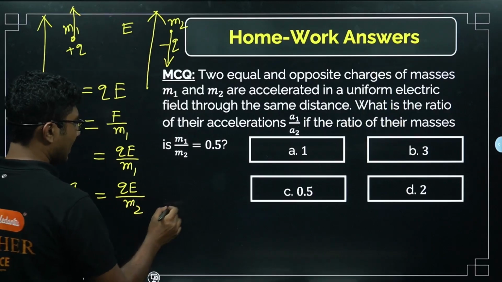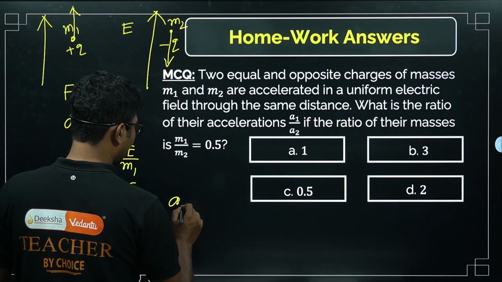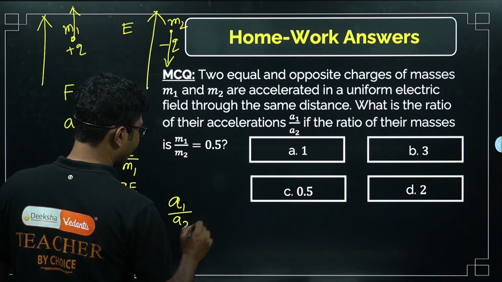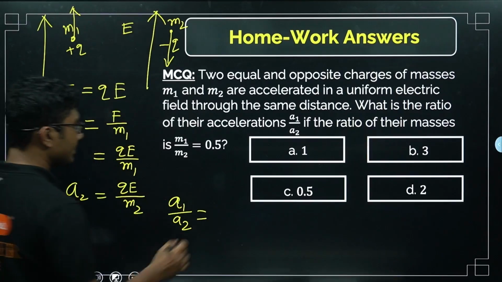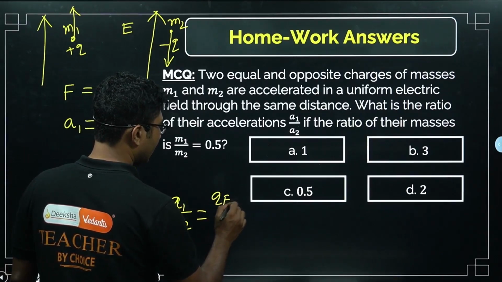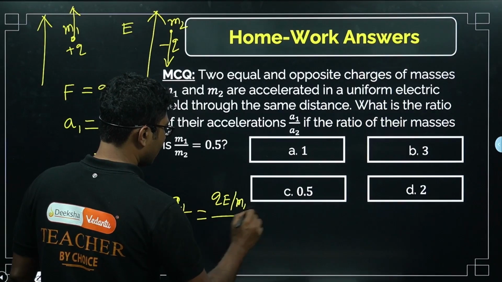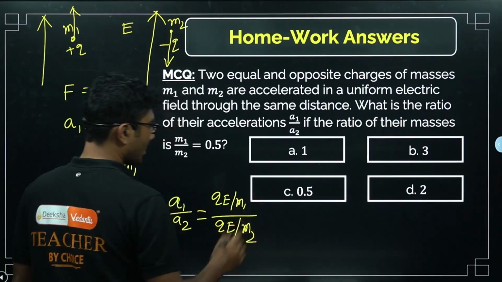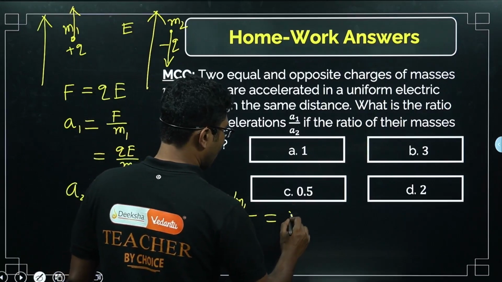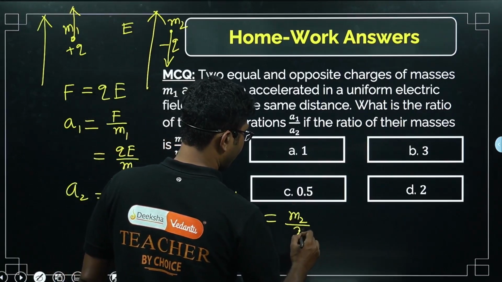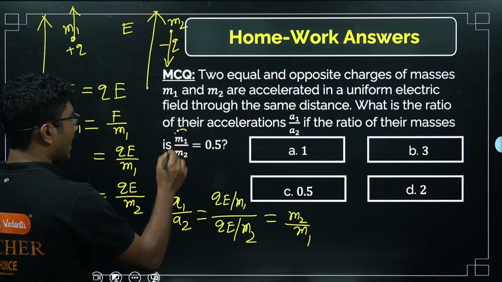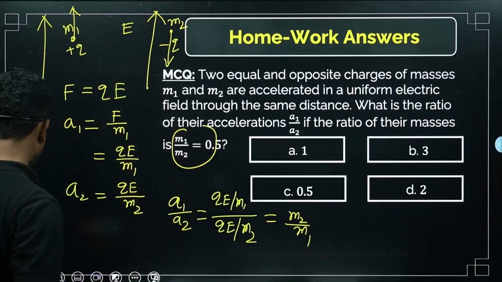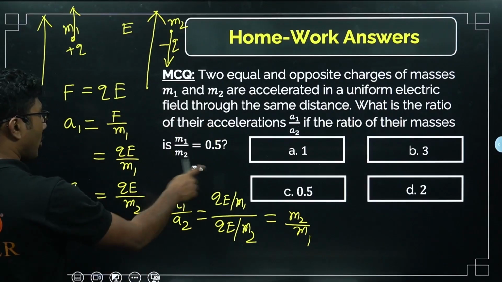Now what is A1 by A2 that they have asked you to find? A1 by A2 is QE by m1 divided by QE by m2, that is equal to m2 by m1. Now what is given? m1 by m2 is given as 0.5, right?